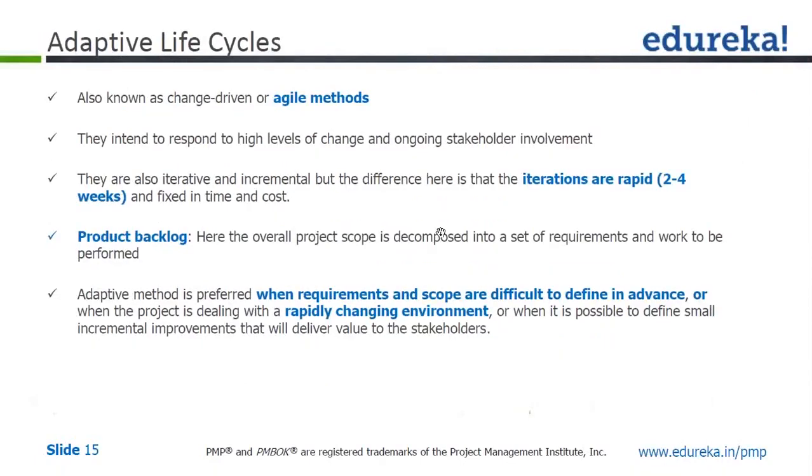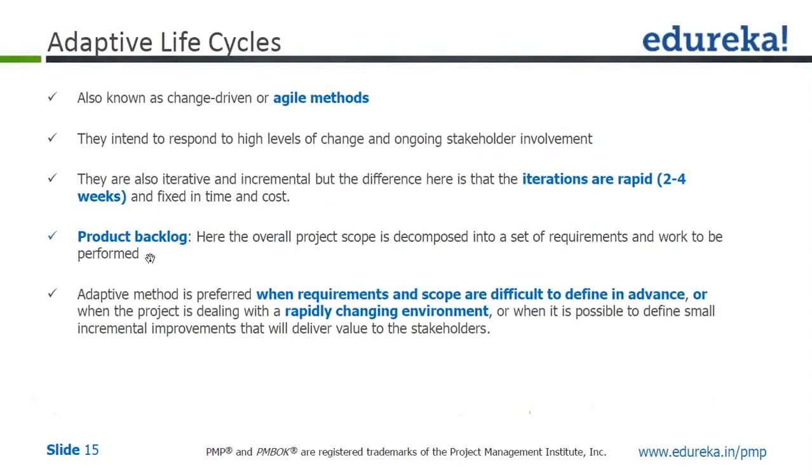iterations. So coming to the last, the third one, adaptive life cycle, also known as change driven or agile methods. They intend to respond to a high level of change and ongoing stakeholder involvement. So in this adaptive life cycle, the scope is not at all clear, and there will be a high level of changes, and a very high level of stakeholder engagement with the project. They are also iterative and incremental, but the difference here is that iterations are rapid, 2 to 4 weeks, and fixed in time and cost.